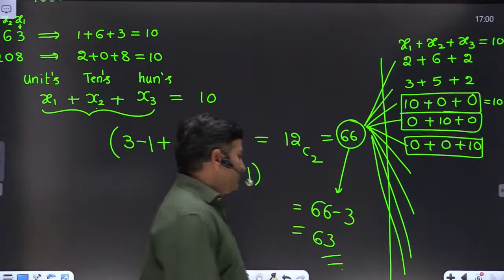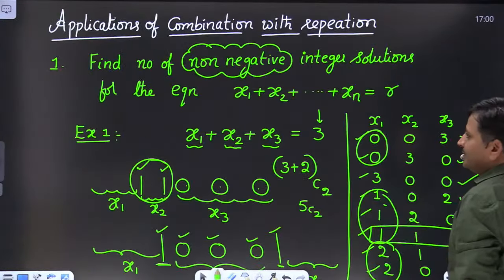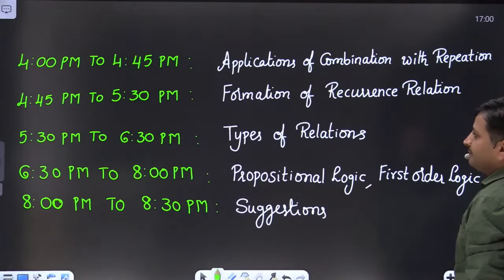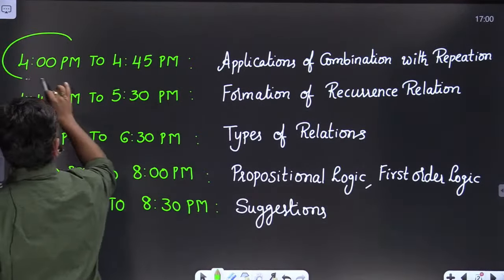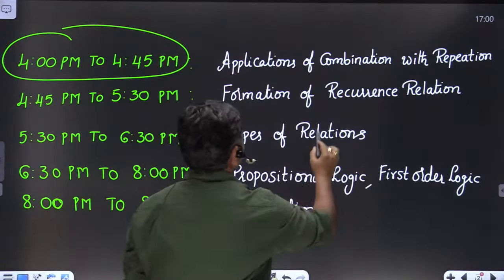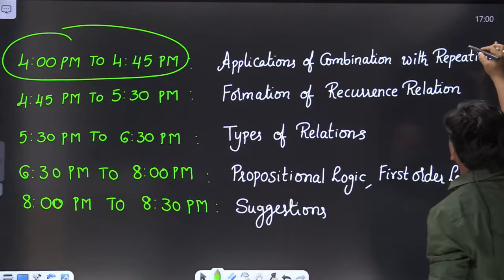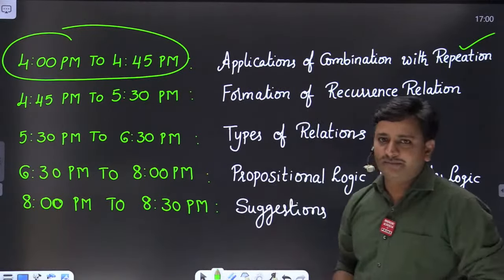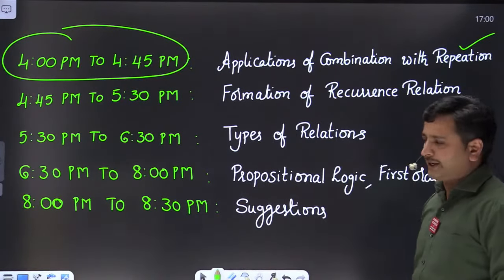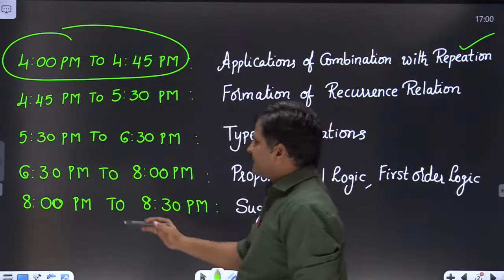Let me go back to our timetable slot. Let me see what we planned in the beginning. Yes. So 4 to 4:45, applications of combination with repetition, which we successfully completed. Of course, it is taking extra 10 minutes. No problem, friends. Don't worry about time. Now we are going to discuss the second topic,